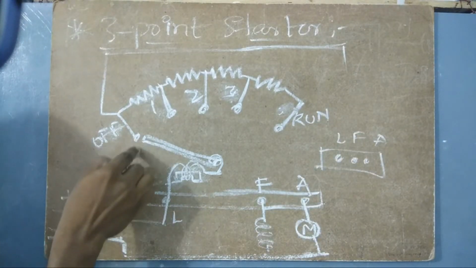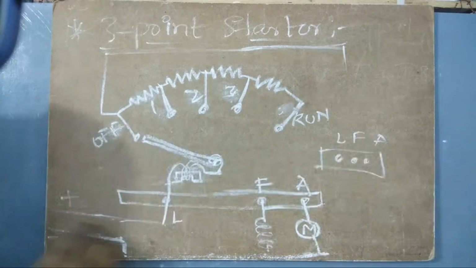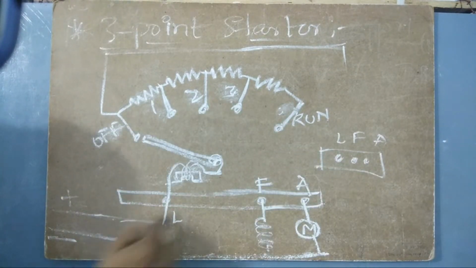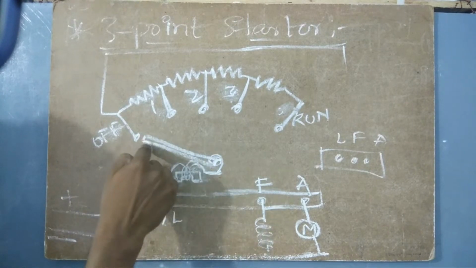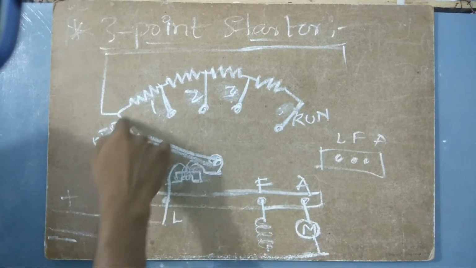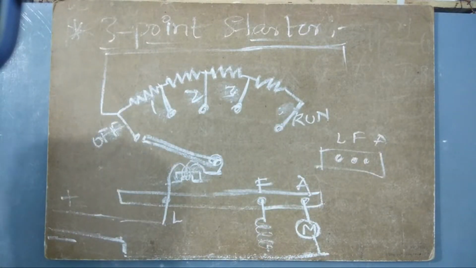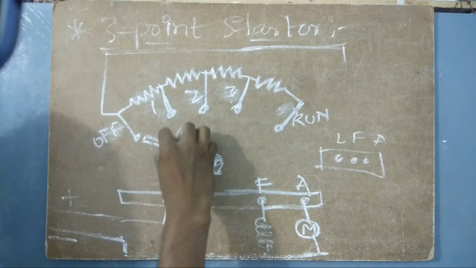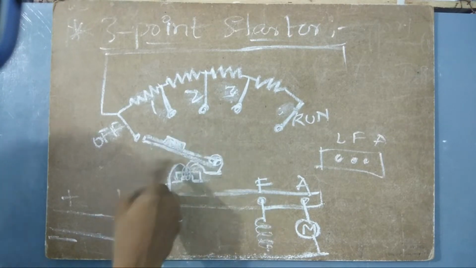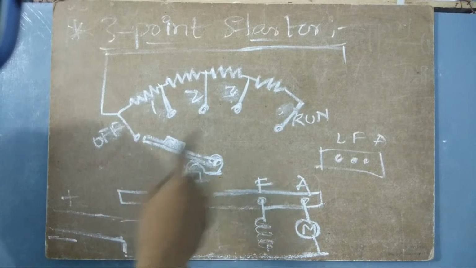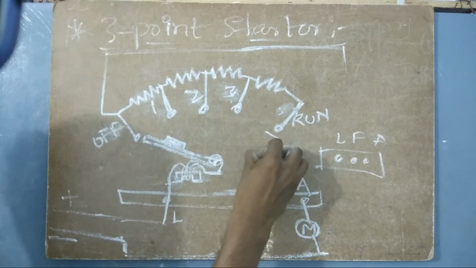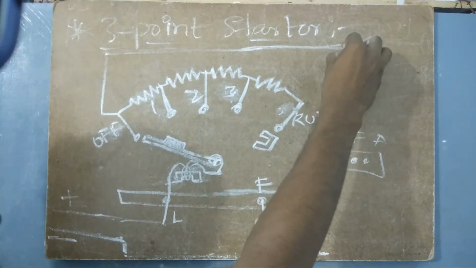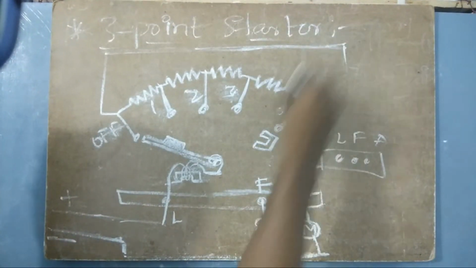Now when the position of this stud is here, the positive terminal is not directly connected to this armature, because it is connected to this armature via these resistances. So here we will have another stud like this. This is a conducting magnetic material, and then we will have another electromagnet here, and this will be connected directly here.